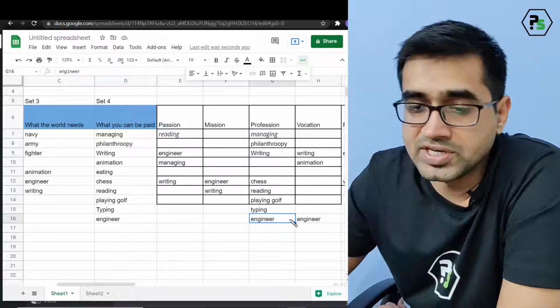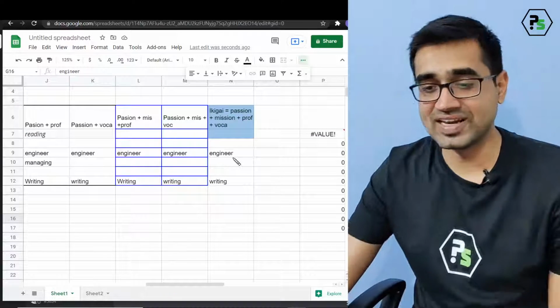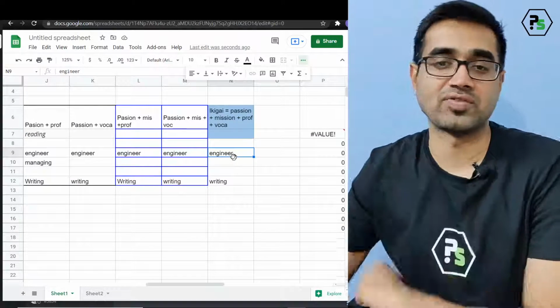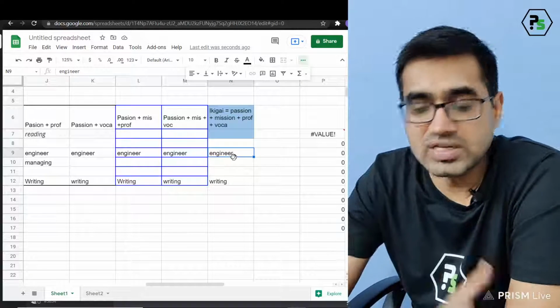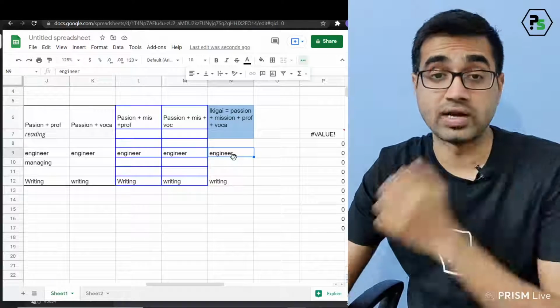Okay. Hey, engineer has come everywhere. It becomes the Ikigai also. Yeah. So engineer is also Ikigai because it has come in every column now. So now I hope you understand the dynamicity of this and how dynamic it is. I hope you all understood it.